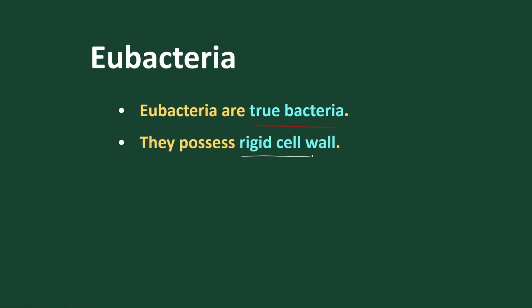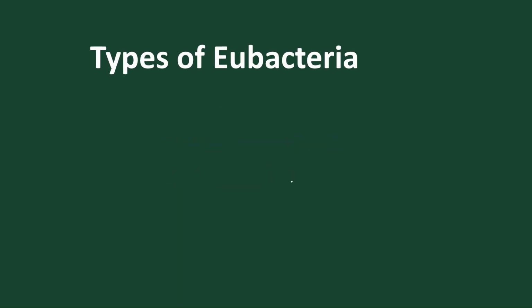They possess a rigid, definite cell wall, and the cell wall is made up of peptidoglycan, that is, peptide bonds and glycans, which are polysaccharides. Many of them, not all, have flagella in their structure.